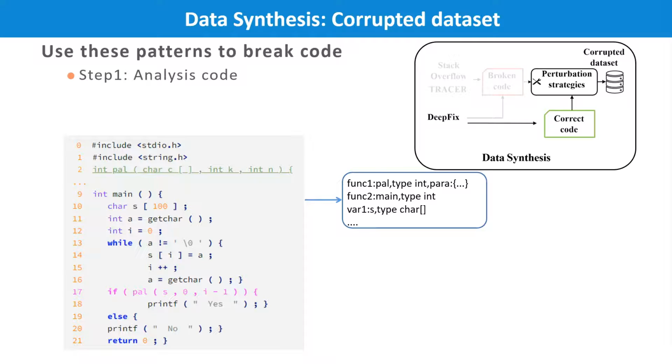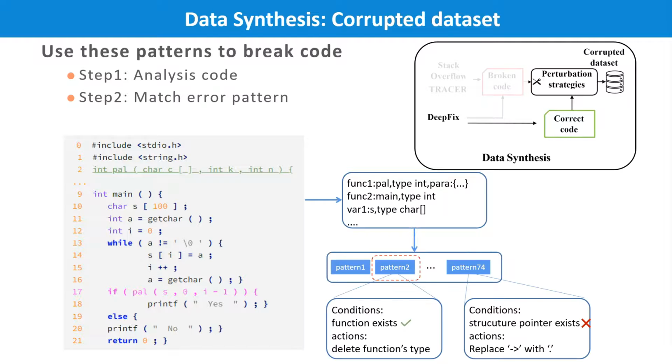First, we analyze the correct code and obtain the features of the code. Look here. The descriptions of variables and functions here are what we call features. In the second step, we match these features with the corresponding error patterns. This is our list of patterns.